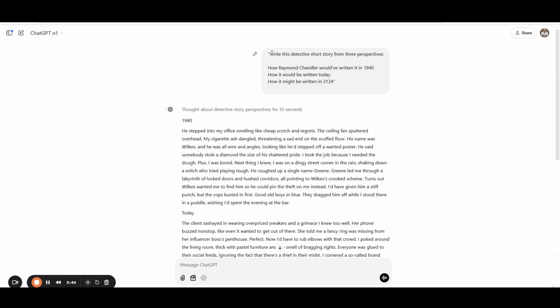Now, you can write this specific scene from 3 different perspectives. It doesn't have to be based on time. It can be based on a character's POV, based on an emotion. It's really cool to be able to get these alternate perspectives.